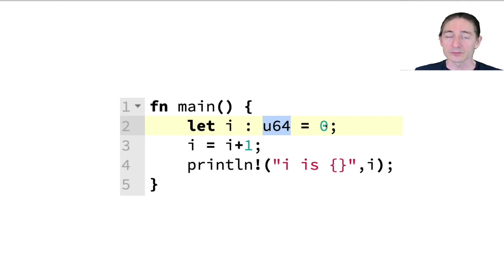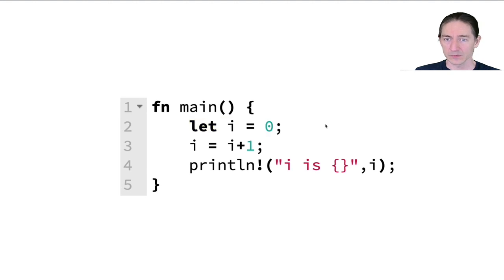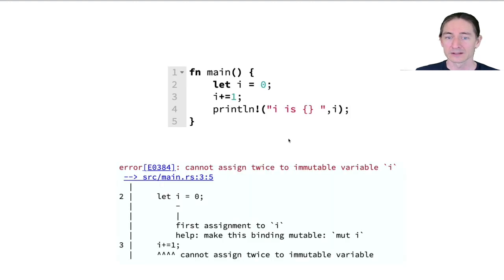Okay, but if we try to compile this, let's use the normal version without the type annotations. We try to compile this, we immediately get an error. This is something that happens a lot in Rust. We get lots of compilation errors. The compiler is very strict with us, and we need to learn how to program safely, or we won't be able to program at all.